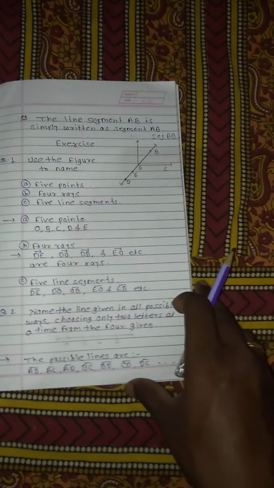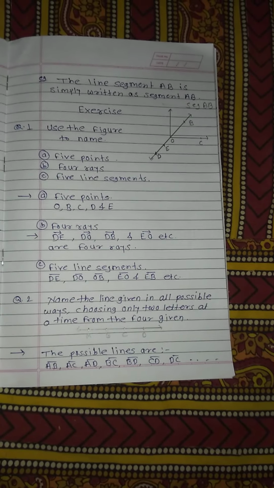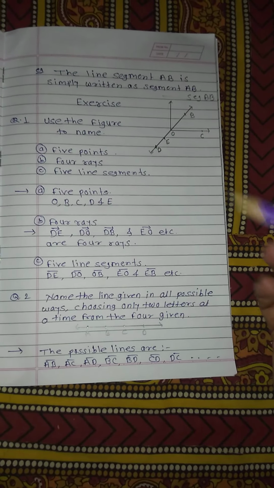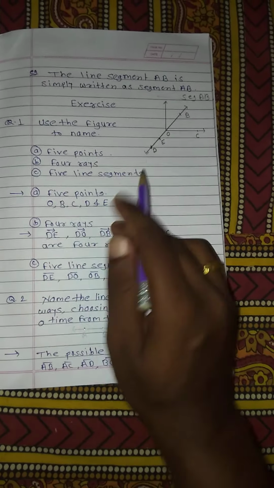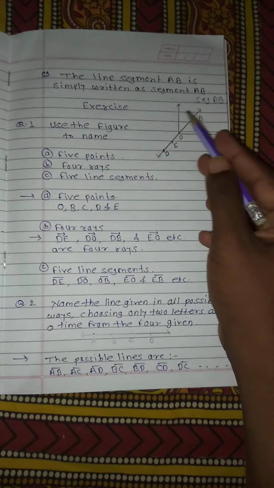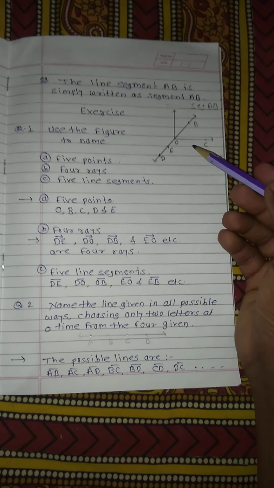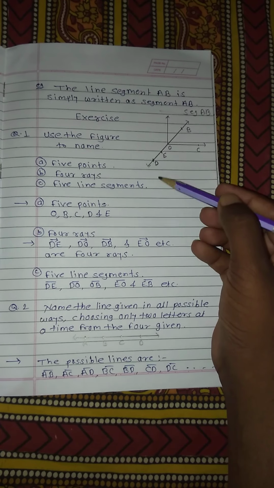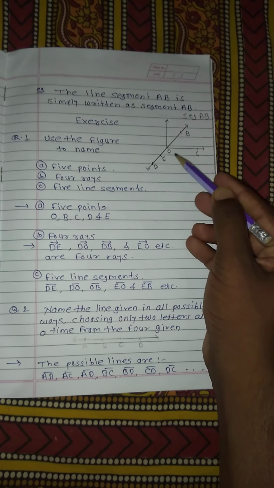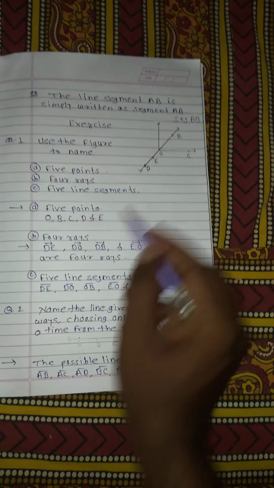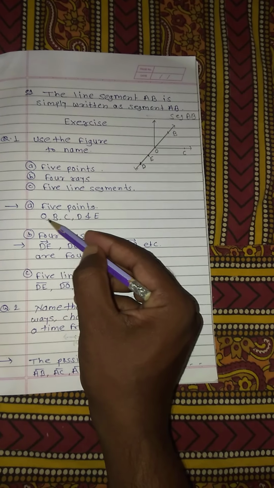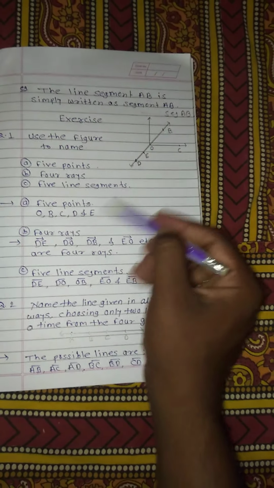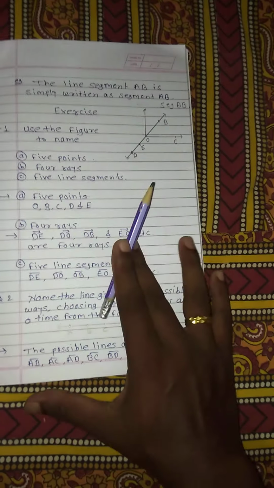Now we are moving toward the exercise question, which is very important for you. If you understand this part, then you can solve it easily. Use the figure to name: this is the figure given to you, and there are three questions. We have to write the 5 points. You can observe there are some points, D, E, O, B and C. These are the 5 points. Just simply write O, B, C, D and E. You can write it simply.